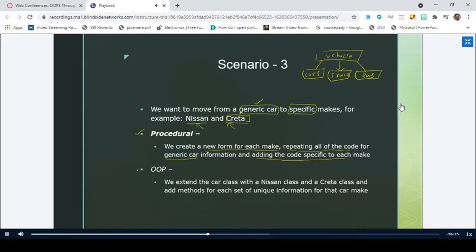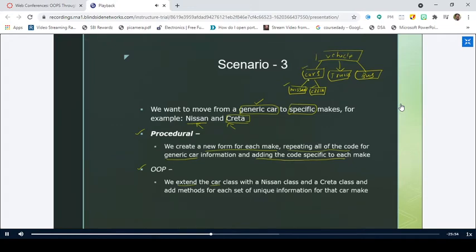But when you follow object-oriented programming, you simply extend the car class. Here you extend it to Nissan, and then you can extend it to Creta. These are the specific classes, and this is the generic class.